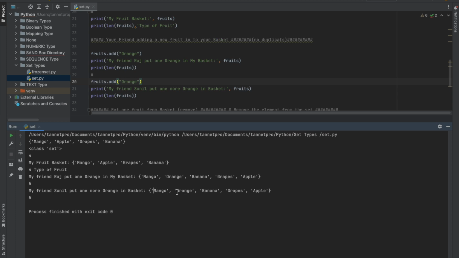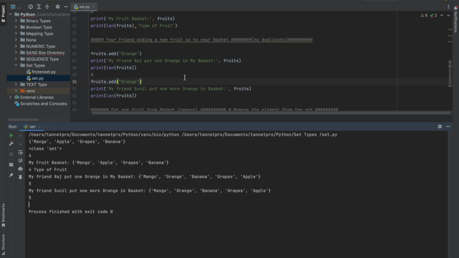But one orange is showing, and the basket is also showing 5 elements, 5 fruits. So with this command, what we understand is that we cannot add a duplicate value here. Orange was already added, and again we are trying to add orange. That's why it is not added. So it proves that it's not taking the duplicate value.